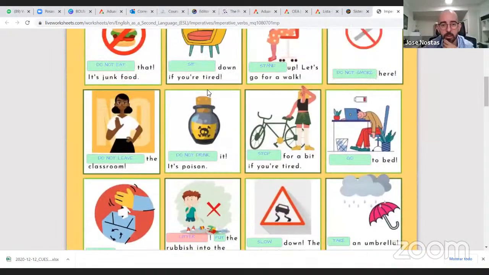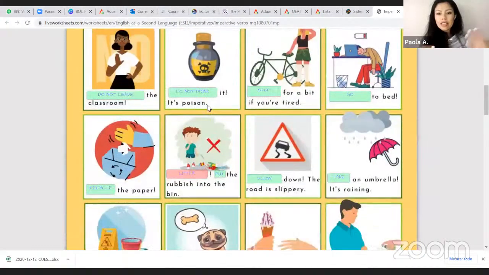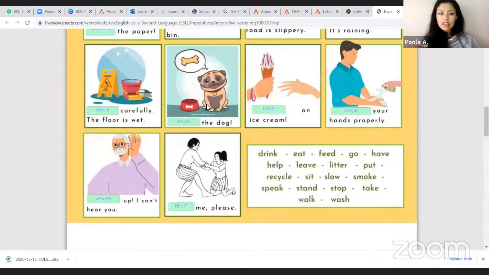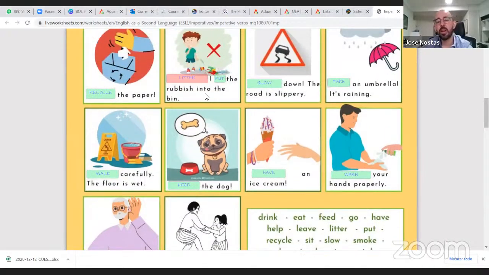Litter, no. Because litter is the action of throwing things on the street, garbage, anything. Do not litter. Do not throw things. Put the trash into the bin, right? So that was it.